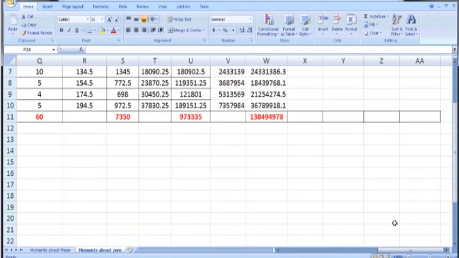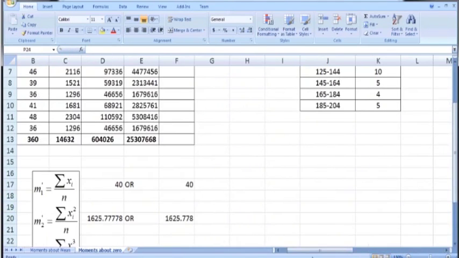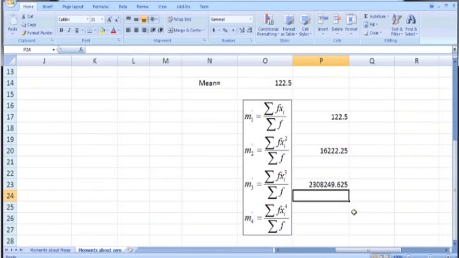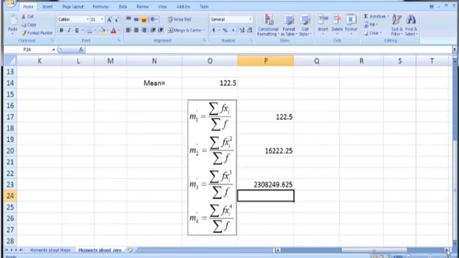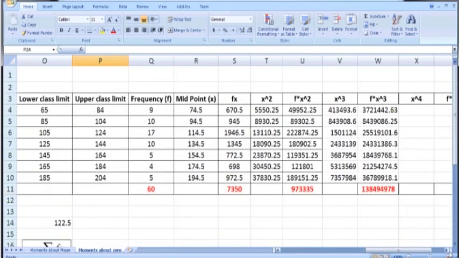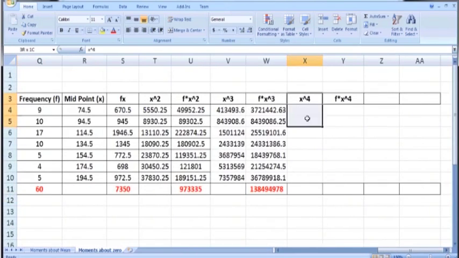Now in order to calculate the fourth moment about 0, we need to calculate x^4 first, and then we have to multiply it with f, and then we need to calculate summation f x^4 whole divided by summation f. So construct two new columns, label the first column as x raised to power 4 and the next column as f times x raised to power 4.